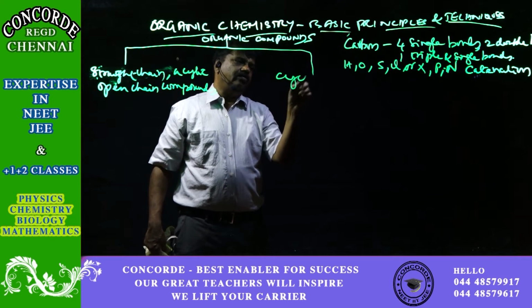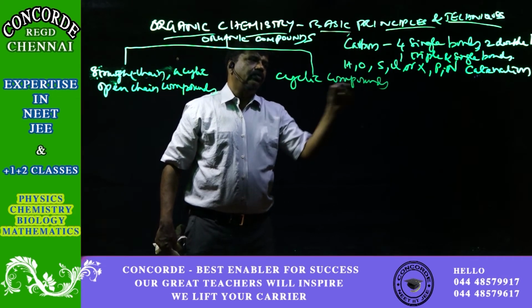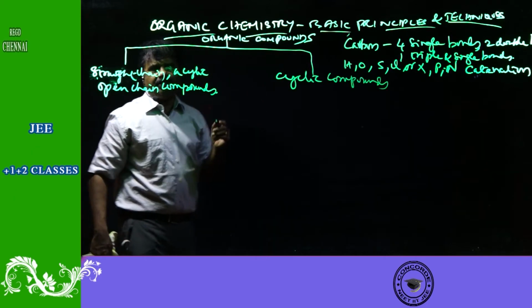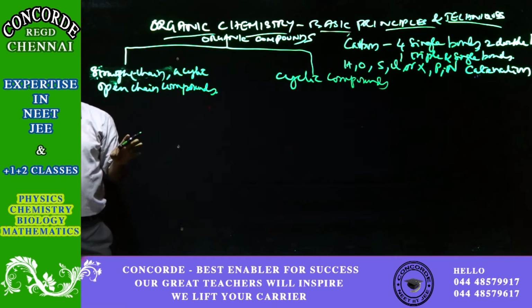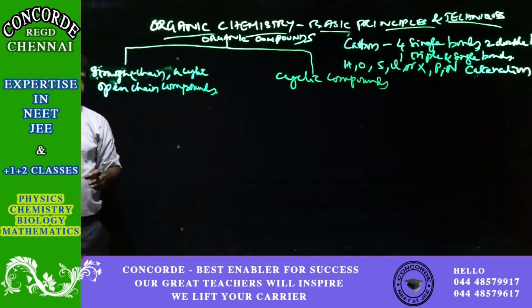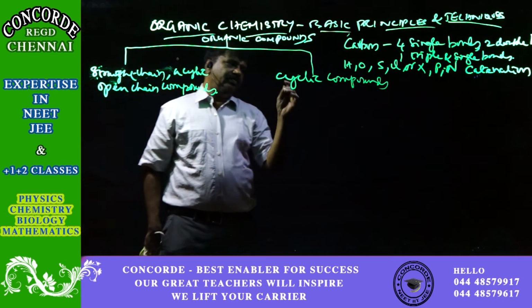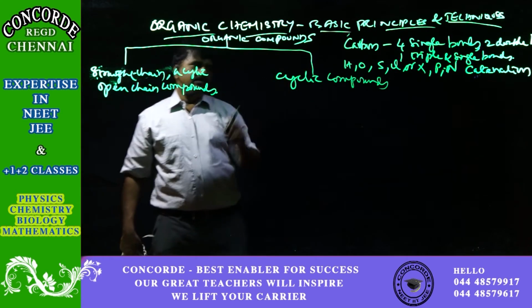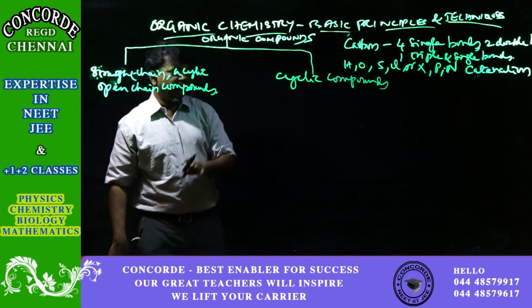So what do we mean by cyclic and acyclic? Acyclic means the first and the last carbon are not joined with each other. Cyclic means the first and the last carbon are joined with each other, so it is a closed structure.